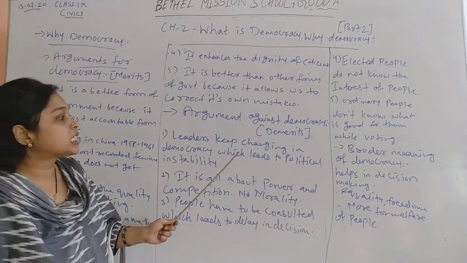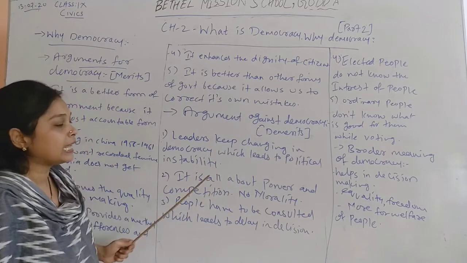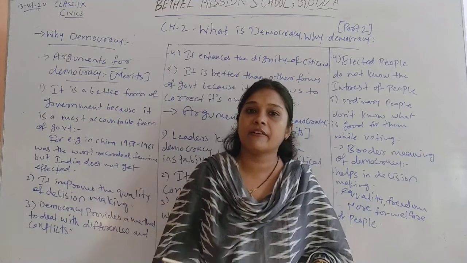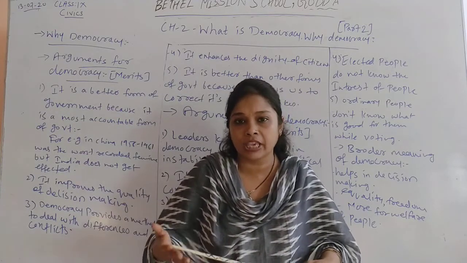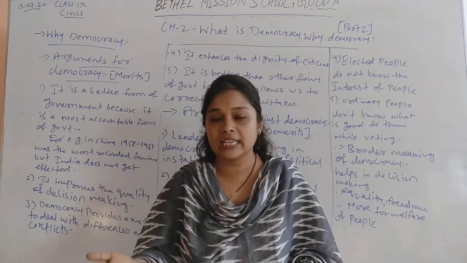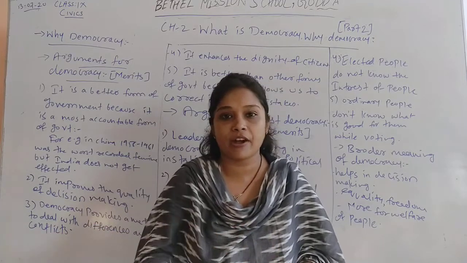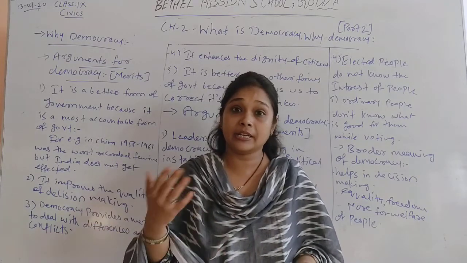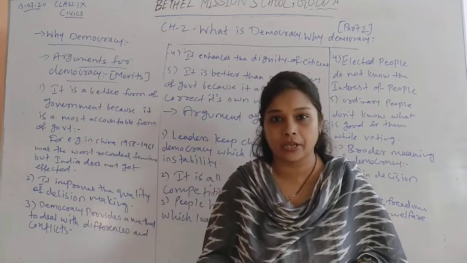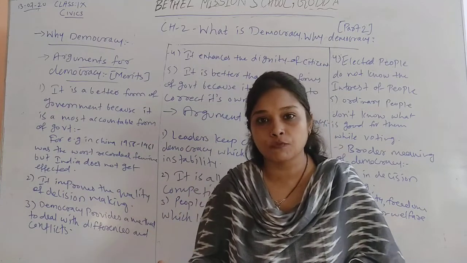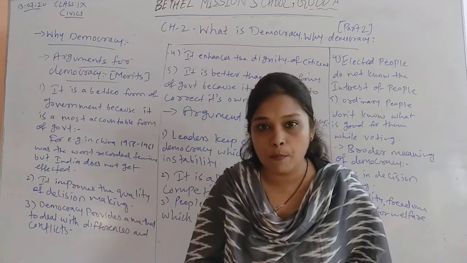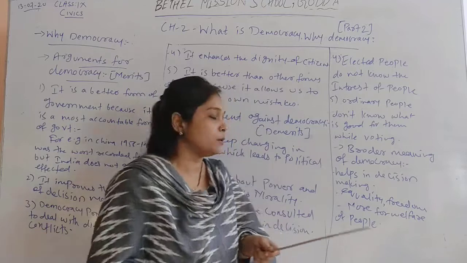First one is, leaders keep changing in democracy, which leads to political instability. It says that after every 5 years we have elections, and many times it happens that we elect some other party, and some other party forms the government. As different parties form the government after every 5 years, they may have different ideas and different opinions to rule the country, or to make the country successful. So these changing ideas may create political instability in the democratic form of government, which is not always the case.